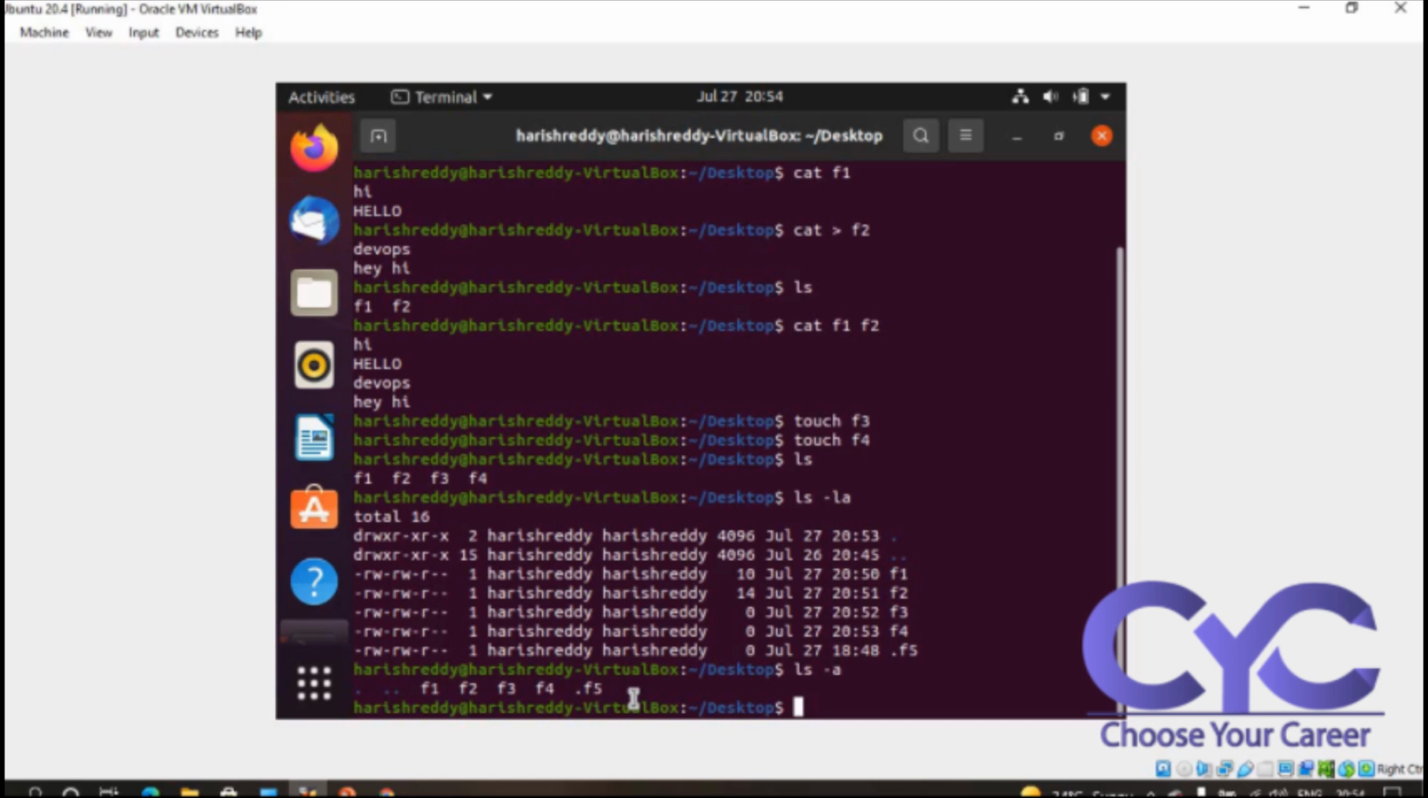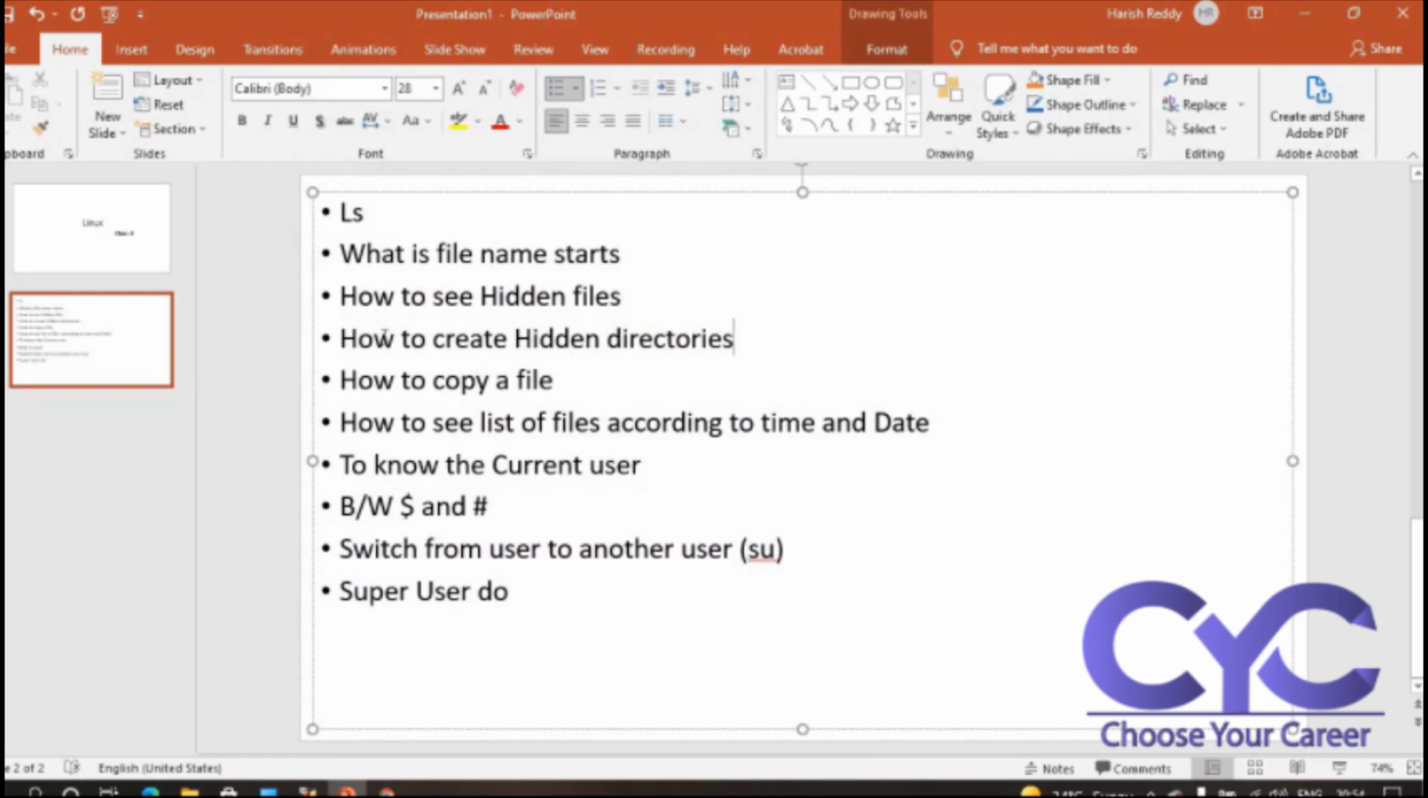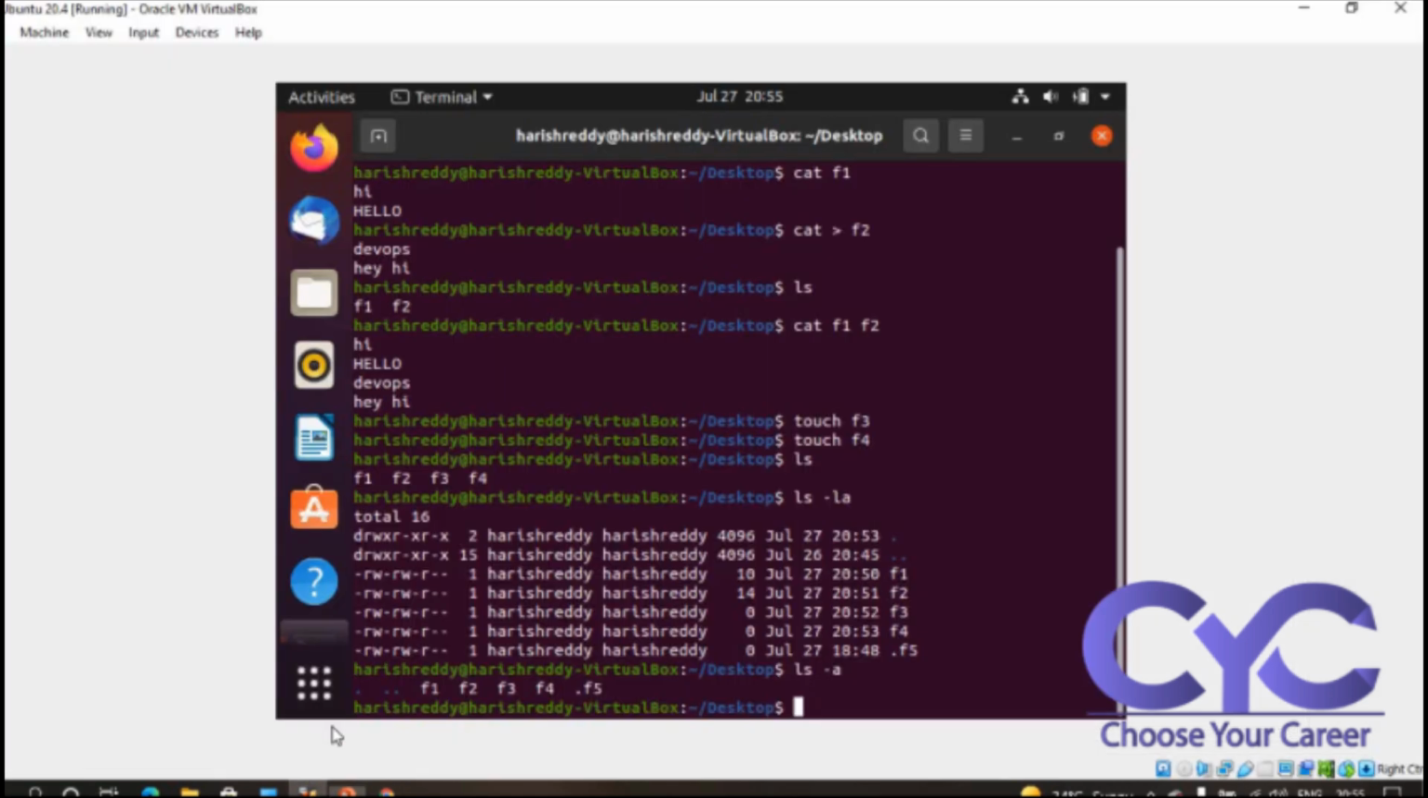So now, see here, I created file names and I was seeing some hidden files. How do we create hidden directories? Remember this: a dot marks a hidden file or directory. I saw some dotted files, right? See here, the dot and two dots, these are the hidden directories. Okay, hidden directories. Fine.